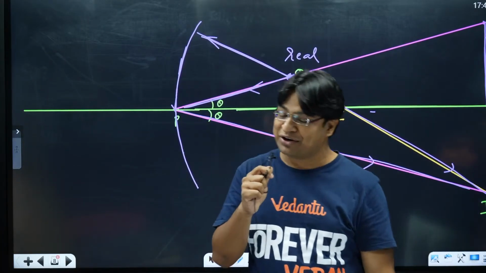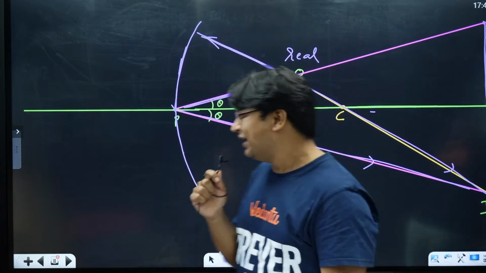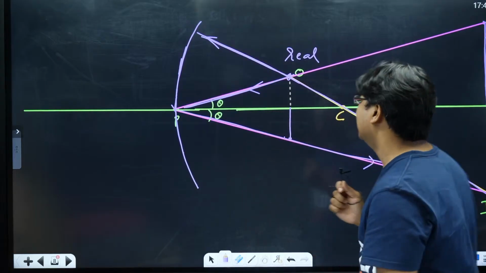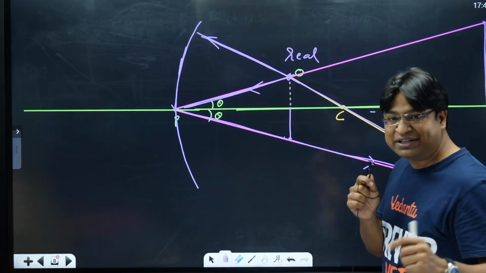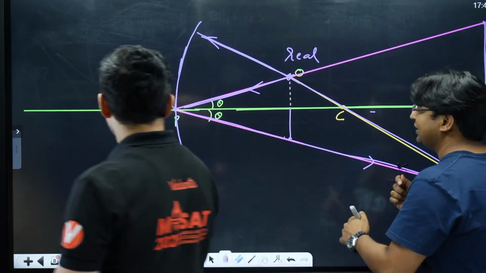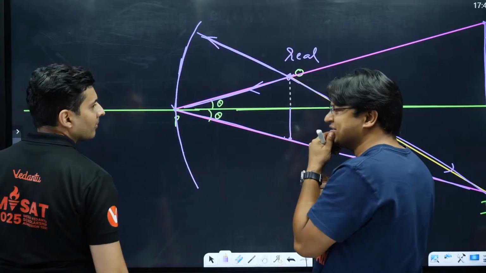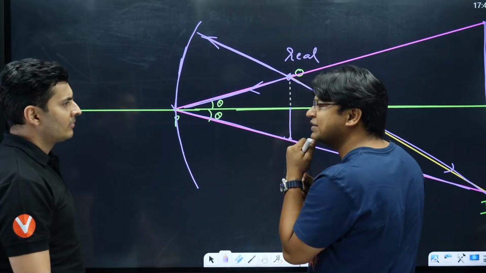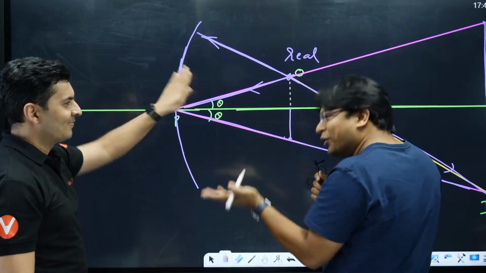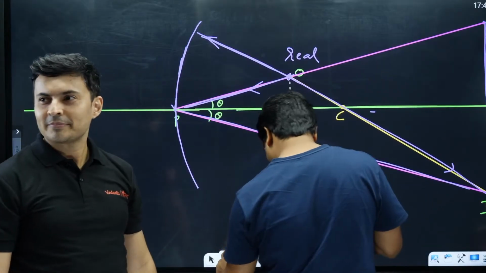I told you I will not change anything, neither the lens, nor the mirror, nor the rays. So let's identify the incident rays in this diagram. If I'm not changing the curvature, how do I turn it into a convex mirror? It was a concave mirror. We'll polish on the other side.